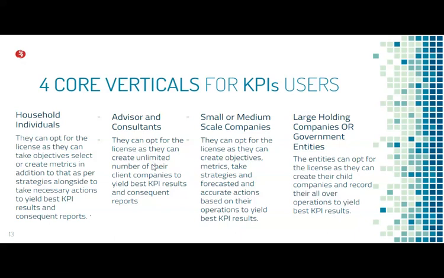Advisors and consultants can form several unlimited client companies and get their reports and results by taking objective strategies, selecting metrics, getting forecasted actions proper, and taking the actual actions. They will get the indicators as well as the metric results.